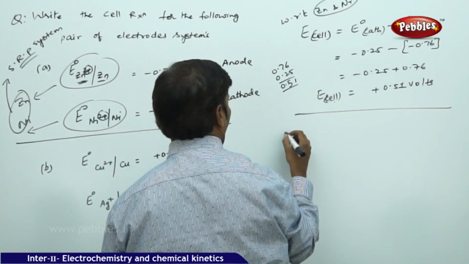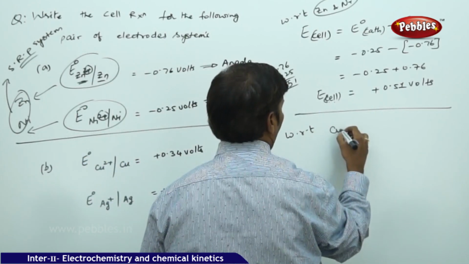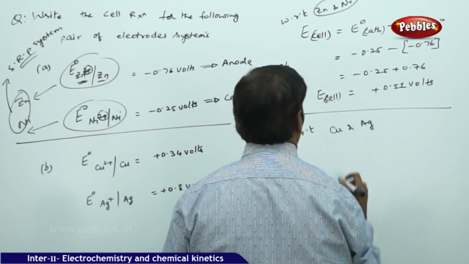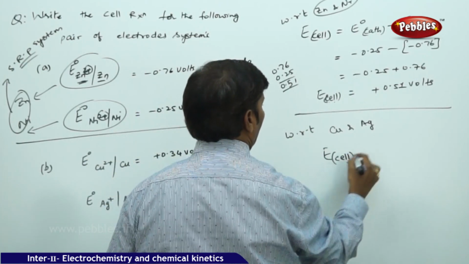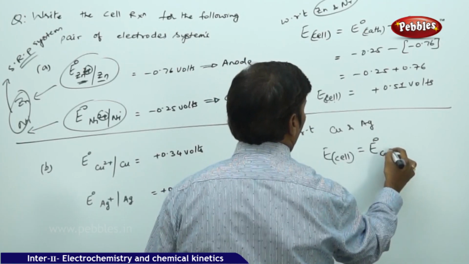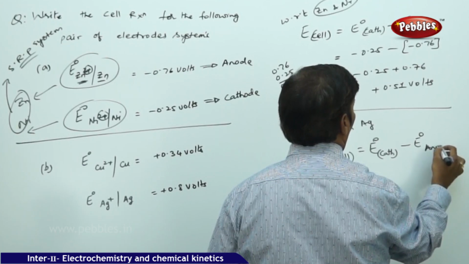Now similarly, with respect to copper and silver electrodes, again the potential of the cell equals standard electrode potential of cathode minus standard electrode potential of anode.